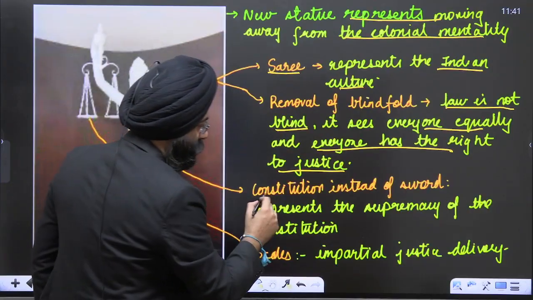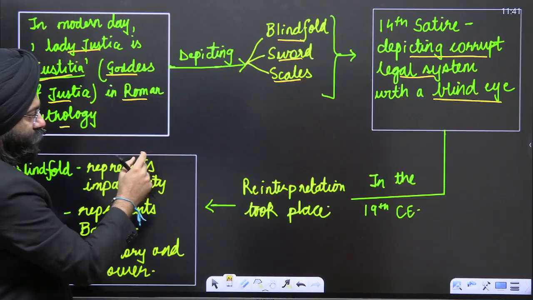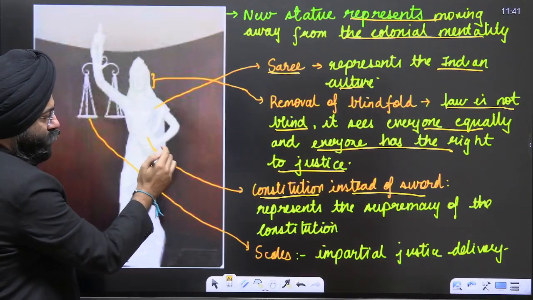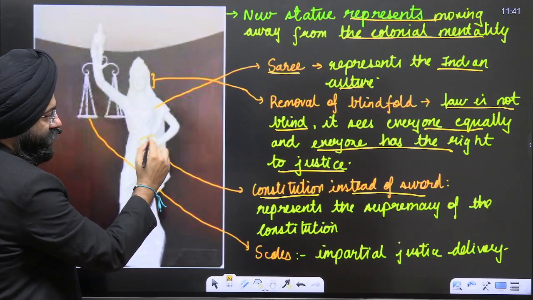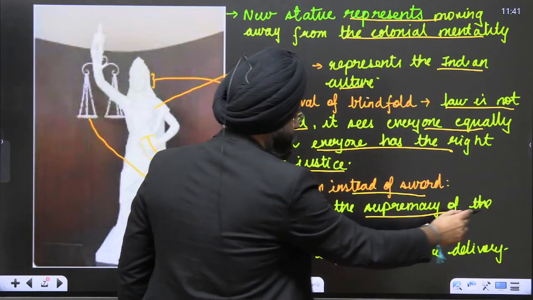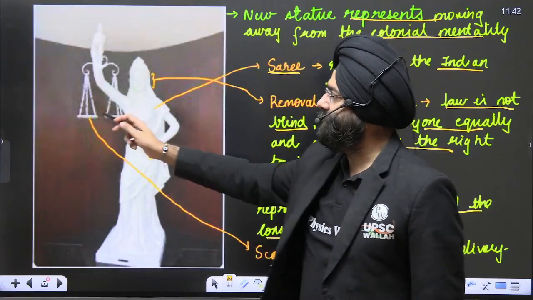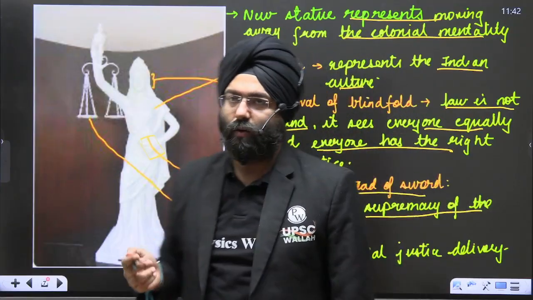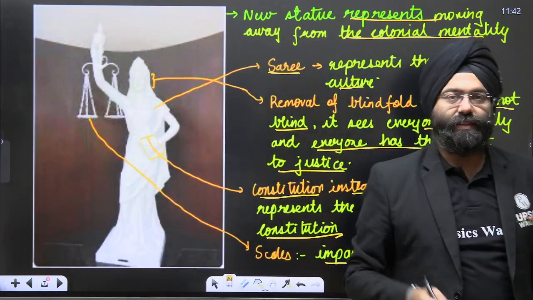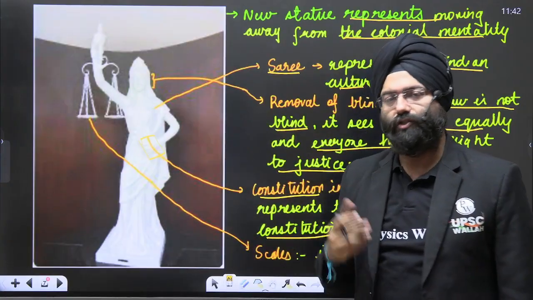Next is constitution instead of the sword. Did you realize that in the previous statue, there was a sword here? Now the sword has been replaced by the constitution. This is a constitution in the left hand of the lady. What does it mean? It represents the supremacy of the constitution. Another thing that remains is the scales. What does it mean? Impartial justice delivery. So the concept of the scales remains, other things have been changed.